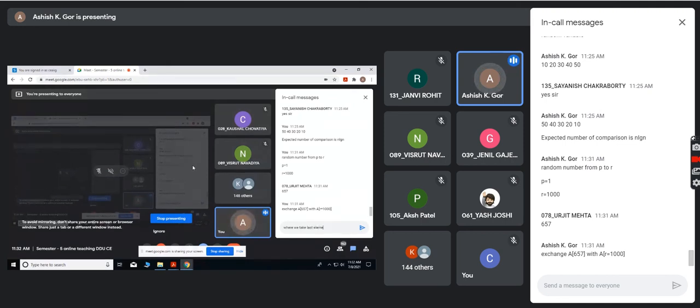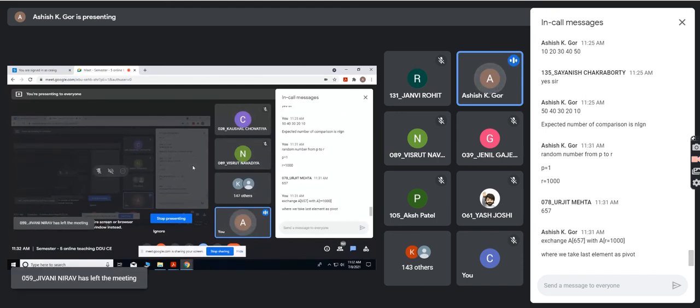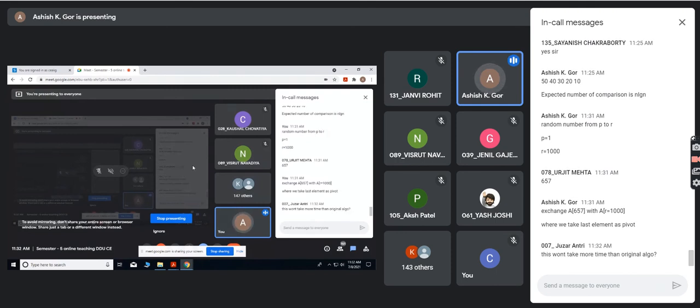Somebody says, I am not taking the last element as pivot, my strategy is to take the first element as a pivot. Don't worry, exchange A of 657 with A of P. If you are taking the first element as a pivot, exchange with A of P, otherwise exchange with A of R. Yes, this won't take more time than the original. We just need to generate one random number, which takes constant time if you do it one time.